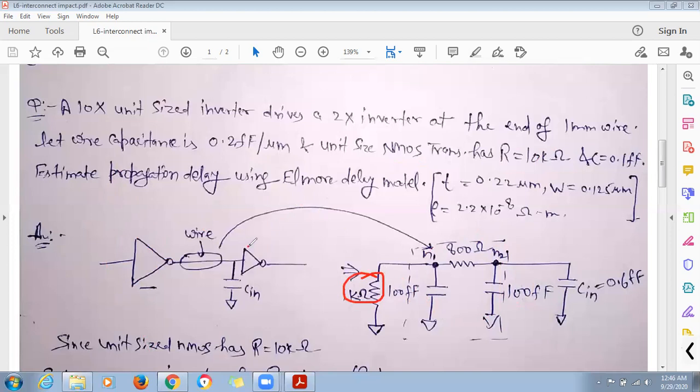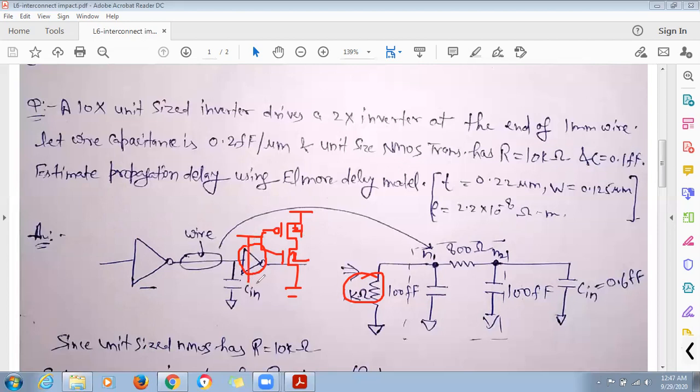Now let's talk about the inverter having 2 times the unit width. A unit inverter has widths 1 and 2, but a 2 times unit inverter will have widths 2 and 4. Okay, is it clear? So what will be the input capacitance of the inverter?